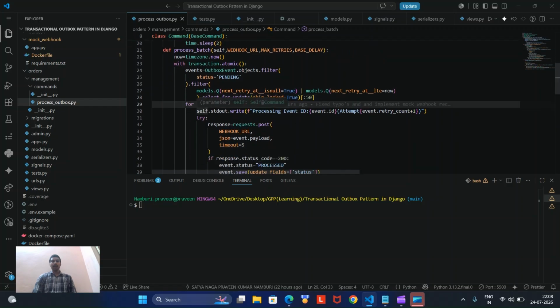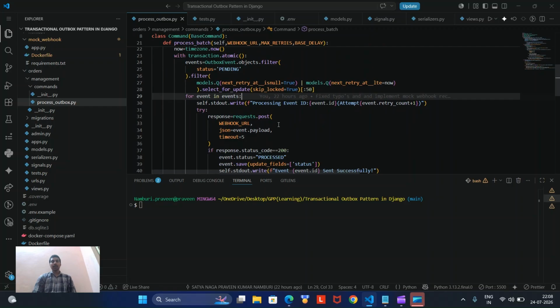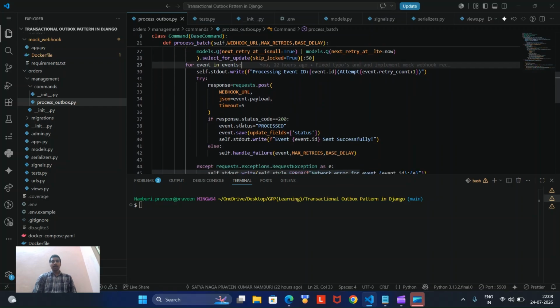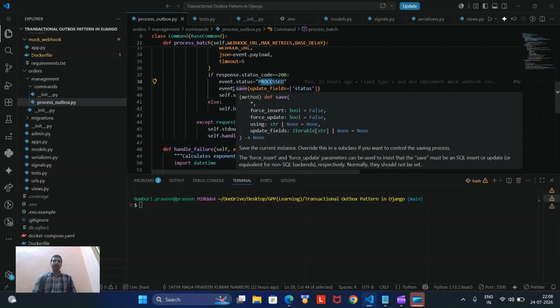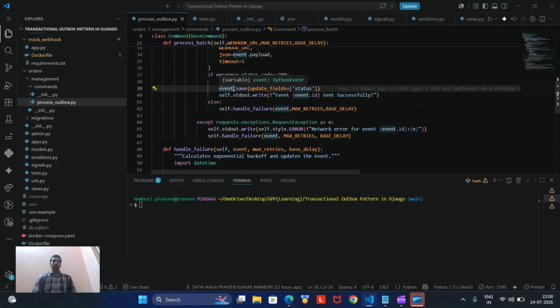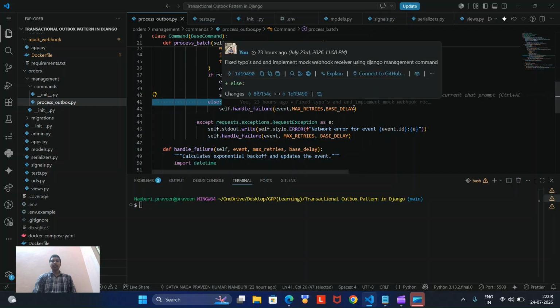And for event in events, we are just processing the event id. If everything was done and the response status code is 200, we are setting the event status as processed. And not only setting the status, we are saving it in the database. So we call event.save, and we are printing in the terminal that the event was sent successfully.